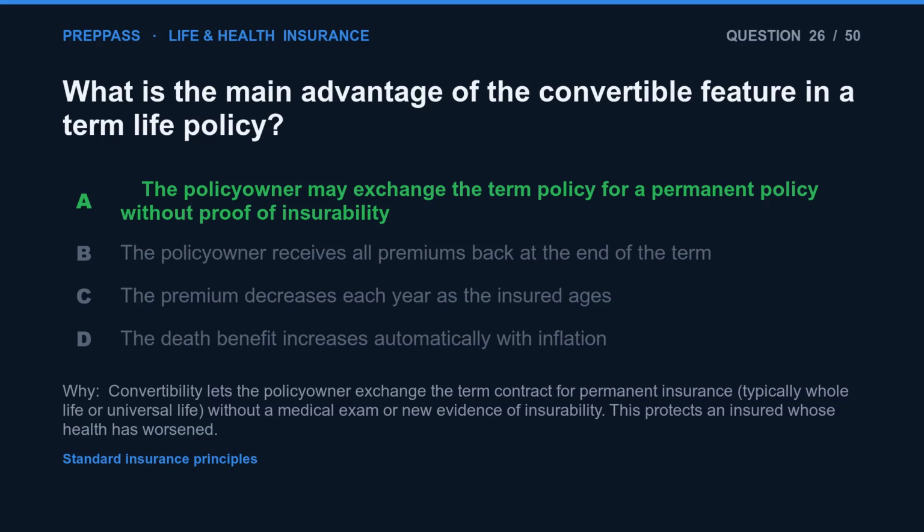The correct answer is A. Convertibility lets the policy owner exchange the term contract for permanent insurance, typically whole life or universal life, without a medical exam or new evidence of insurability. This protects an insured whose health has worsened.